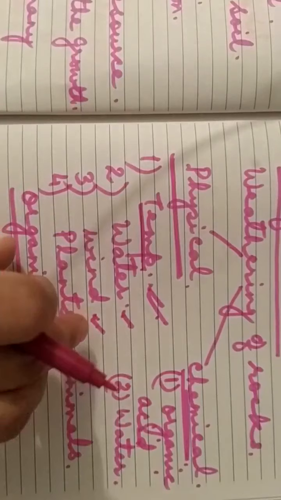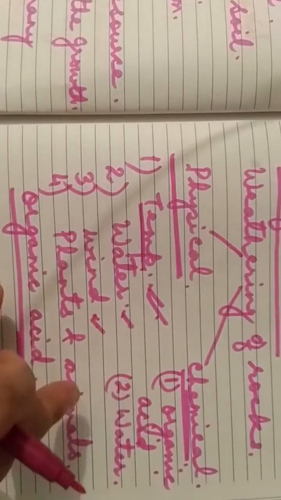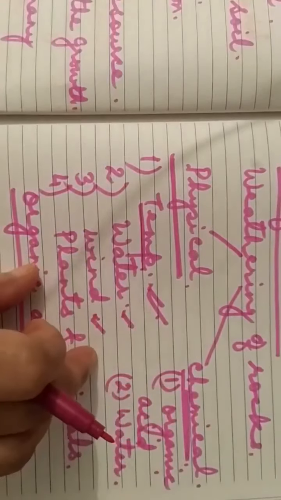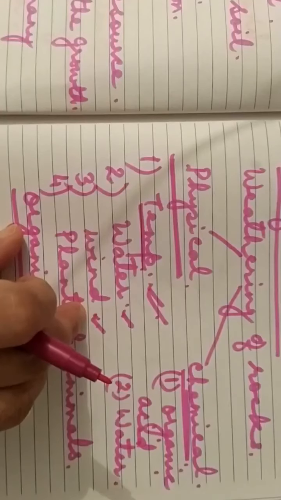And water, being a very good solvent, dissolves these salts which are present along with the minerals. Then if the salt which is present along with the minerals is dissolved by water, then what will happen?